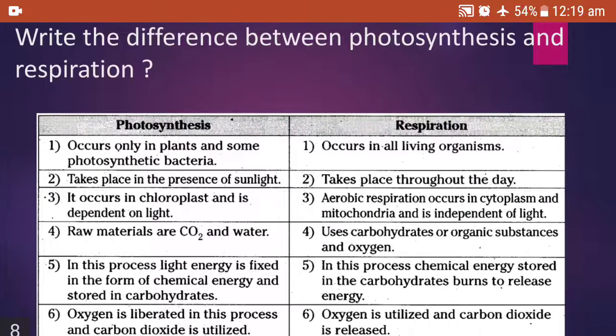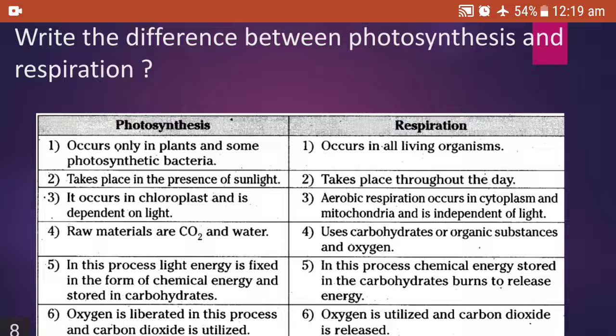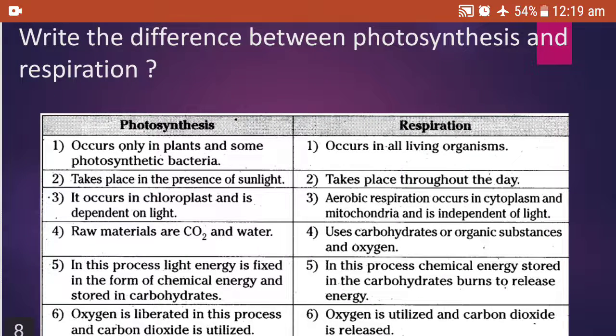What is the difference between the photosynthesis and the respiration? Yes, another important question. Photosynthesis occurs only in plants and some photosynthetic bacteria, whereas respiration occurs in all living organisms. Photosynthesis takes place in the presence of sunlight. Respiration takes place throughout the day. Photosynthesis occurs in the chloroplast, whereas aerobic respiration occurs in cytoplasm and mitochondria.